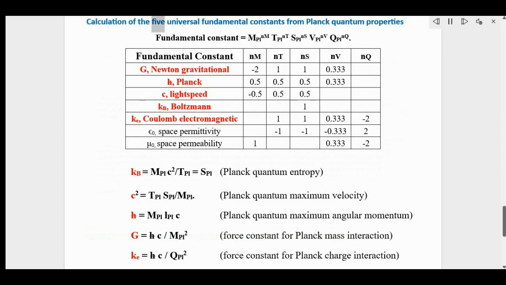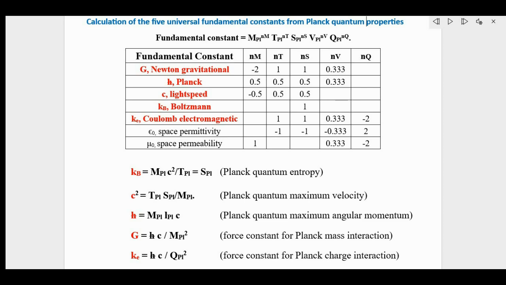Calculation of the 5 universal fundamental constants from Planck quantum properties. The general expression given above the table is for the calculation of the 5 universal fundamental constants using the 5 Planck quantum properties, mass, temperature, entropy, volume, and charge, together with the various property exponent values given in the table. For example, the value of Newton's gravitational constant, denoted by the symbol G, is equal to the Planck mass raised to the -2 power times the Planck temperature times the Planck entropy times the cube root of the Planck volume.